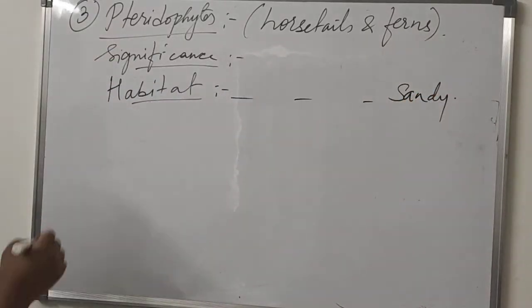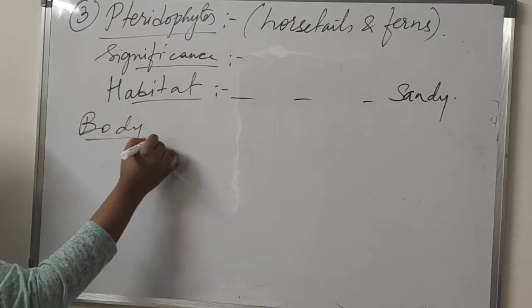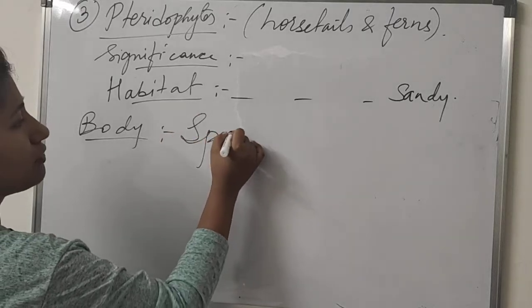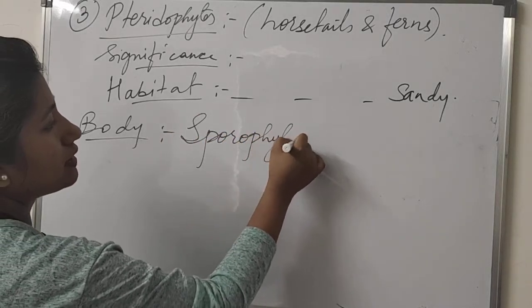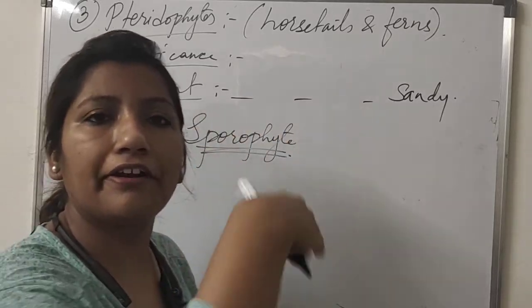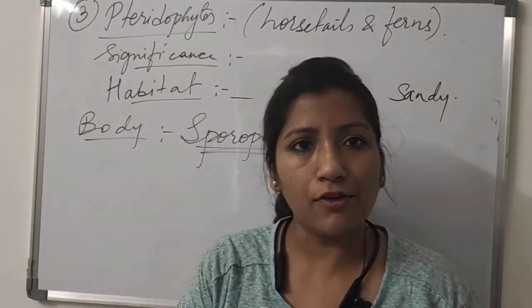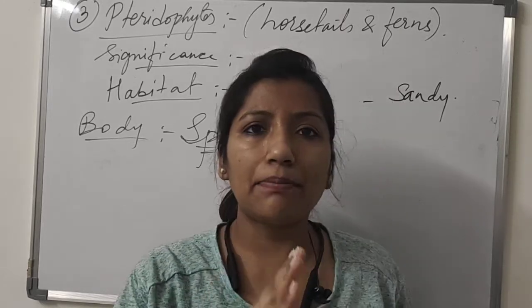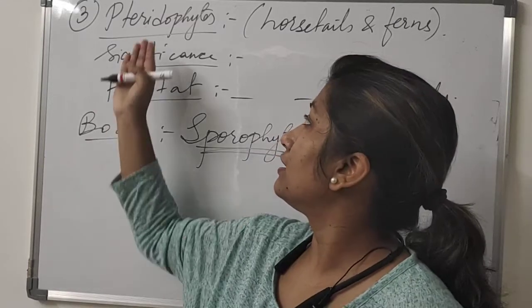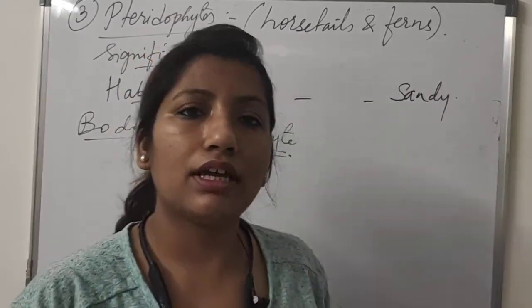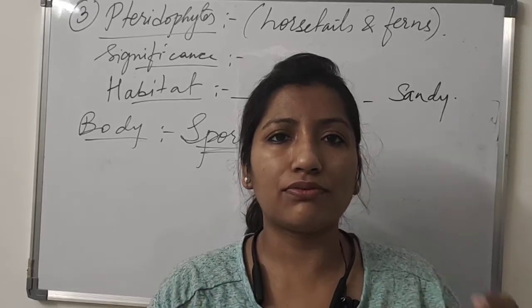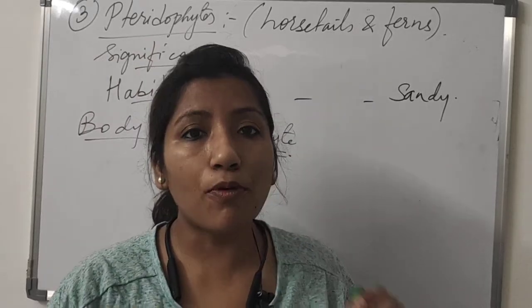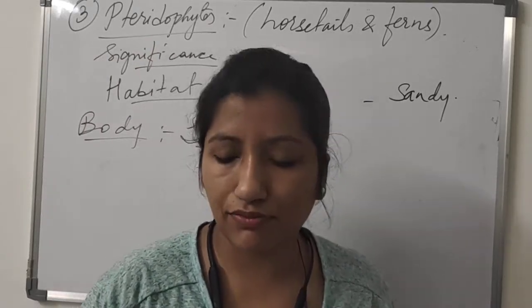And how is the body? The main body of pteridophyte is the sporophyte. Now you can relate the difference with bryophytes. In bryophytes, the main body is gametophyte. Main part of the body is the gametophyte, and in pteridophyte the main part is sporophyte. So in bryophytes the main is gametophyte. From gametophyte the sporophyte develops. Whereas in pteridophytes it is the sporophyte first, and from this sporophyte the gametophyte will develop.